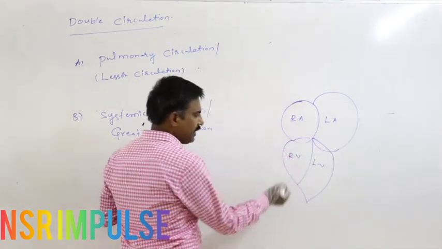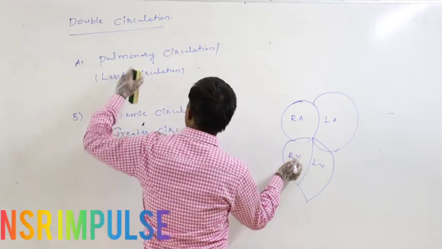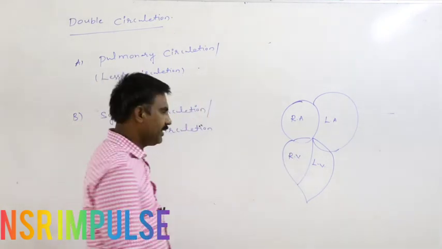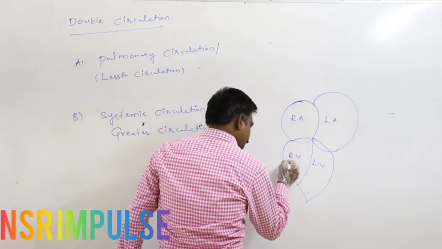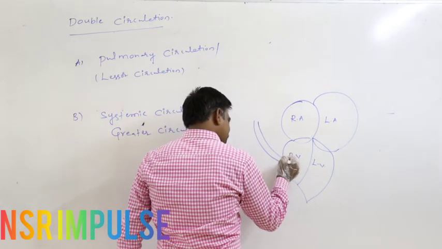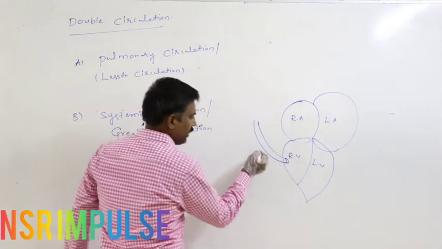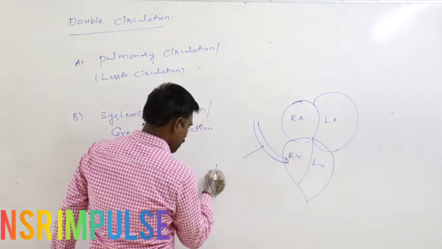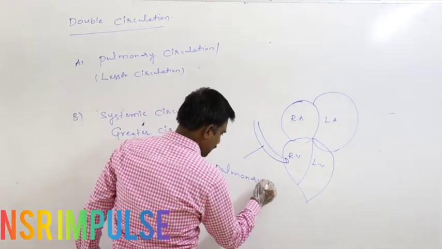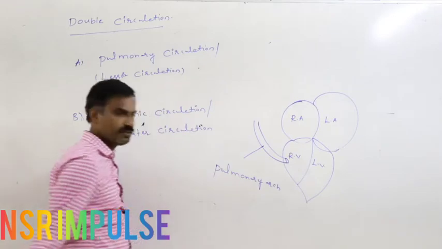So this pulmonary circulation begins with the right ventricle. From the right ventricle, what is the arch which arises? Pulmonary arch. This is the pulmonary arch that arises.